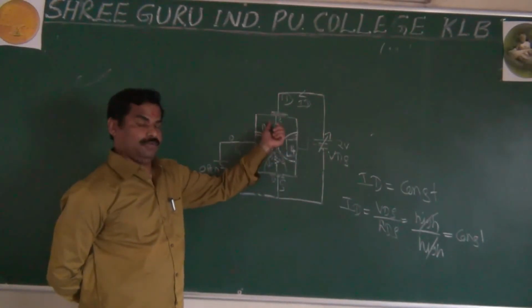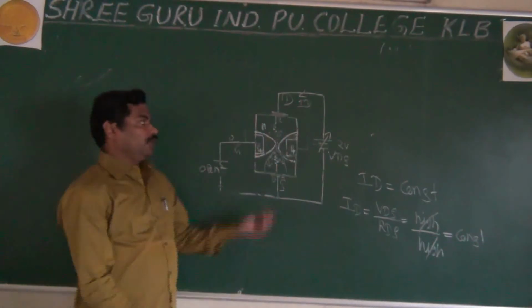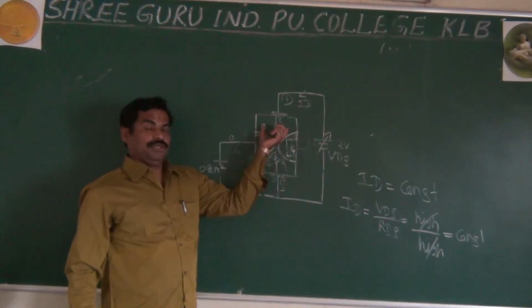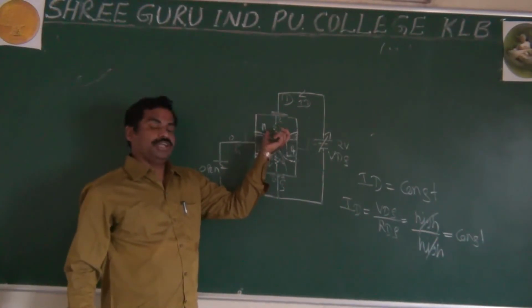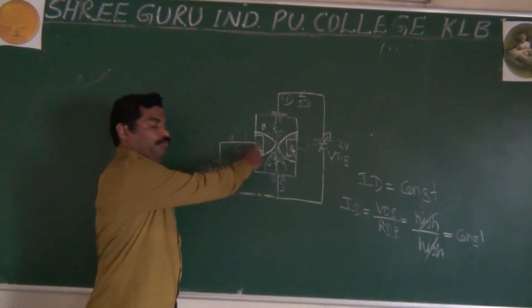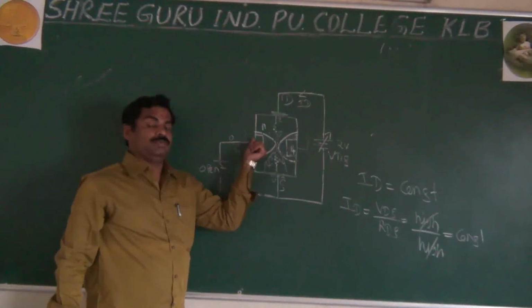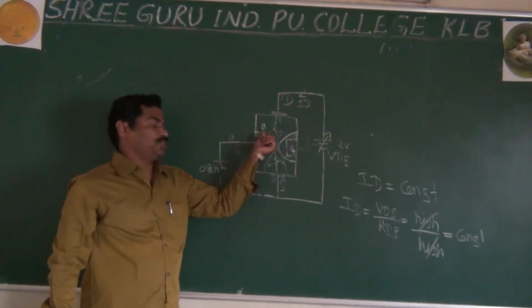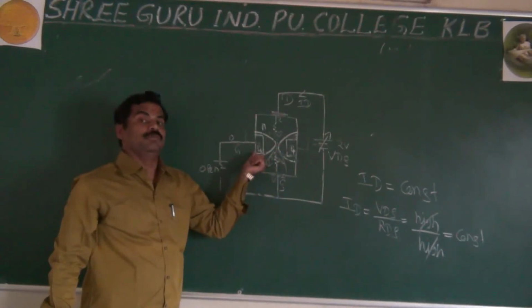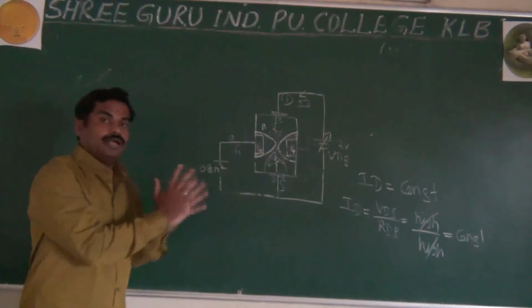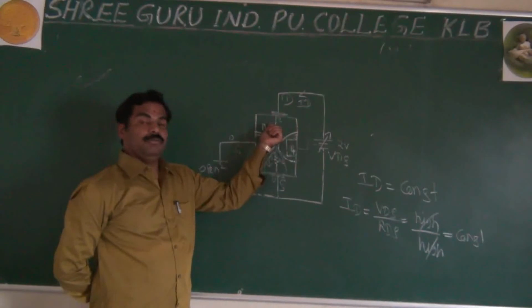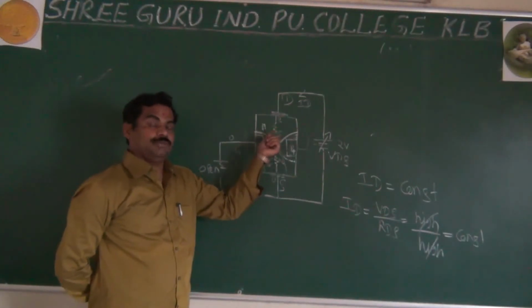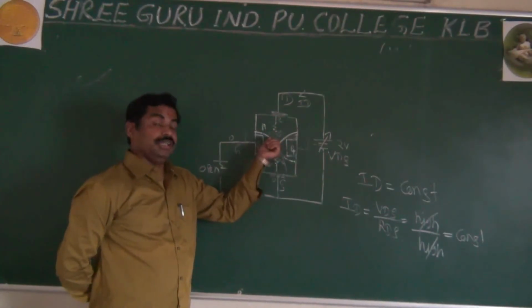If you have more current, more voltage occurs here. This more voltage makes more reverse bias for the gate and source. If you apply more reverse bias, the depletion layer increases very much.